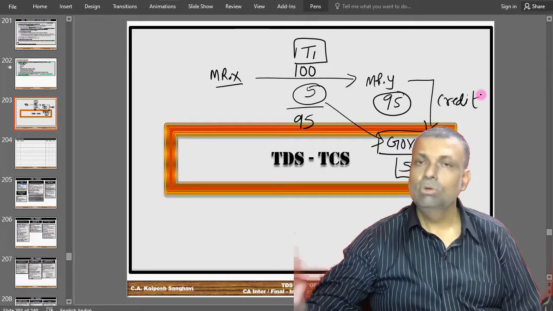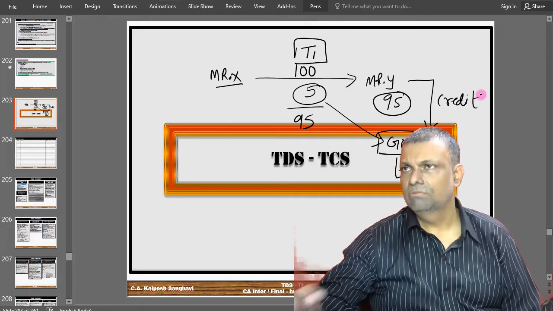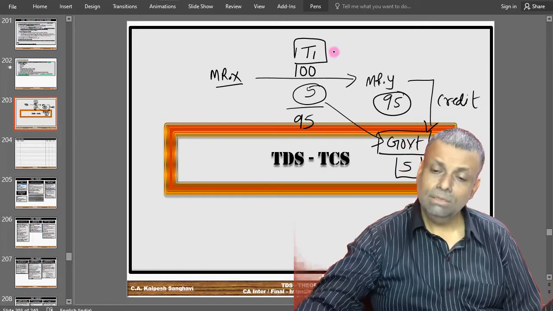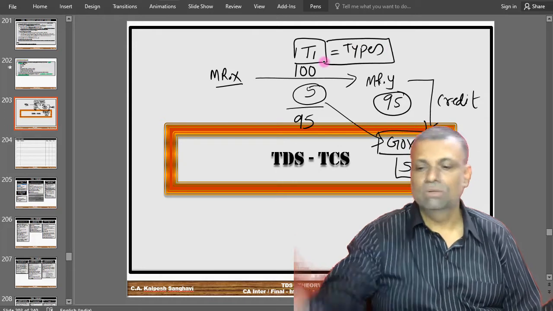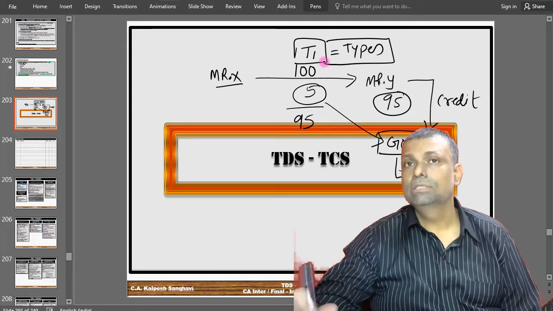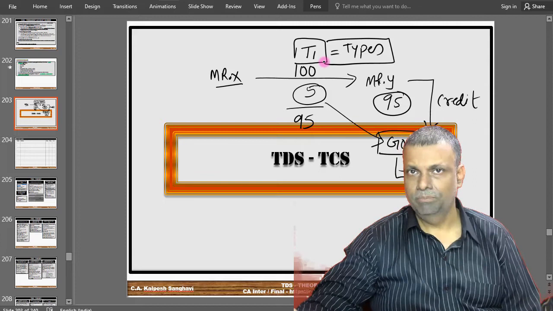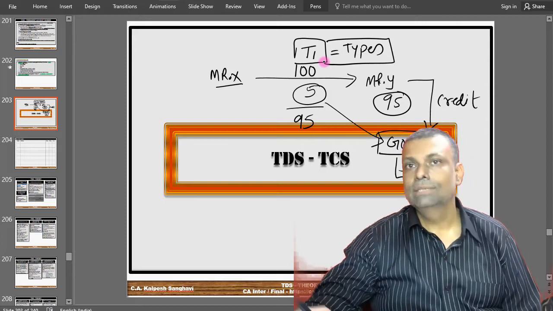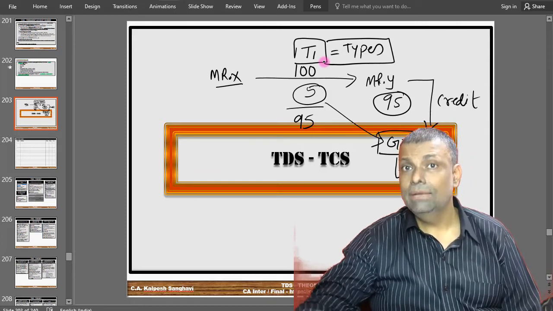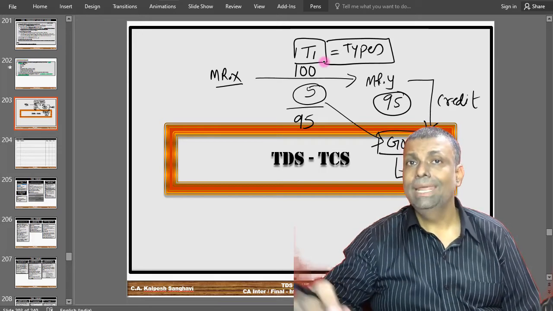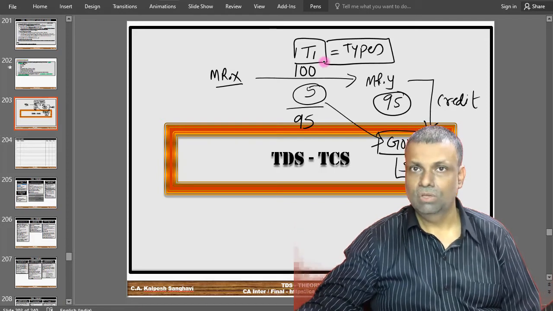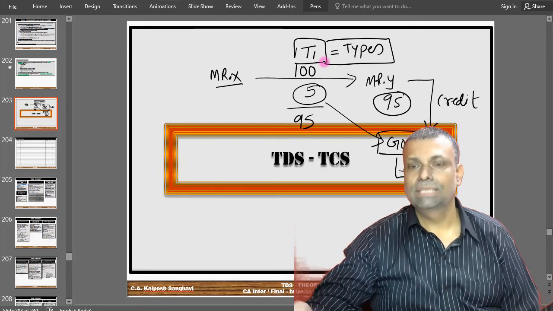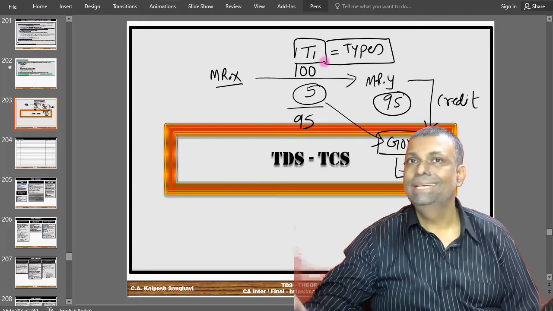Okay, now what you have to remember in this particular chapter very precisely, is what are the types of transactions that are covered here. I repeat, what are the types of transactions which are covered by this particular chapter that you have to study properly. In other words, the tax has to be deducted only if, I repeat, it is a specified transaction. Okay, if it is not a specified transaction, then tax need not be deducted.